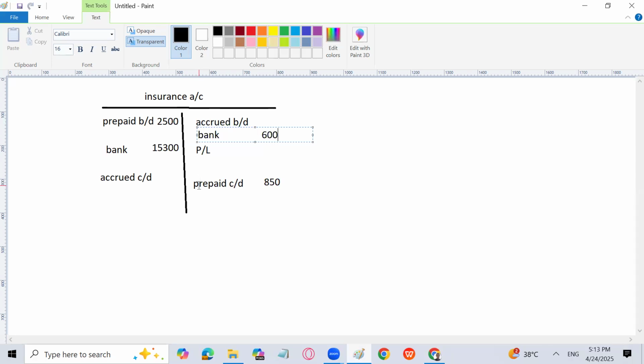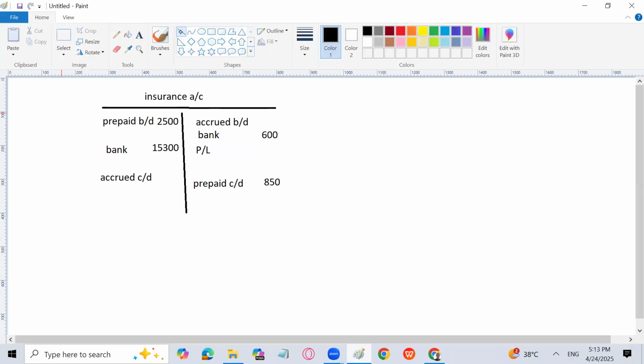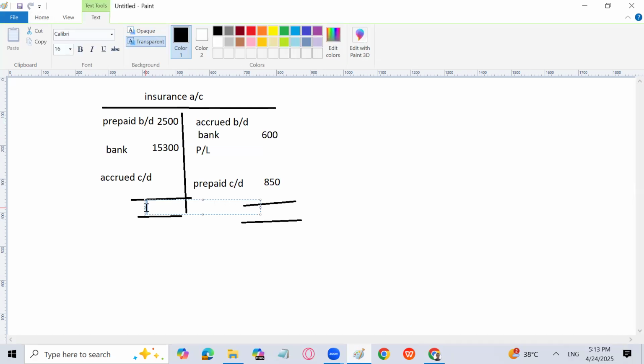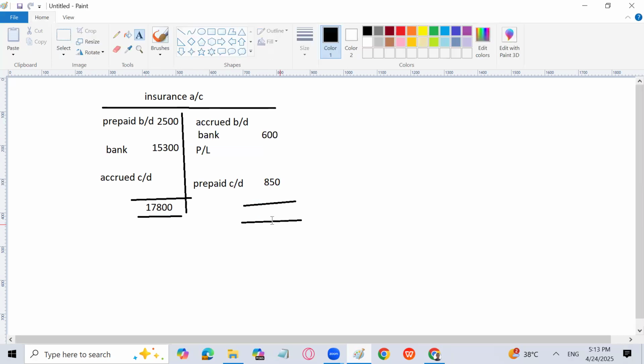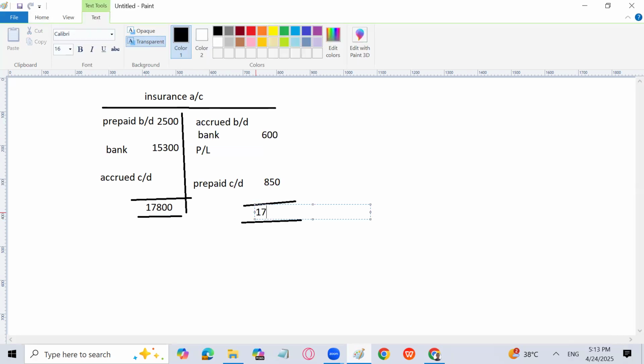Now we'll go for the total of the debit side and subtract the credit side to find the profit and loss figure, or income statement figure, to be written in the income statement as expenses under the heading of expenses. 17,800. Here also I will write 17,800, and then 16,350 is the profit and loss account figure. So this is how we have prepared the insurance account.